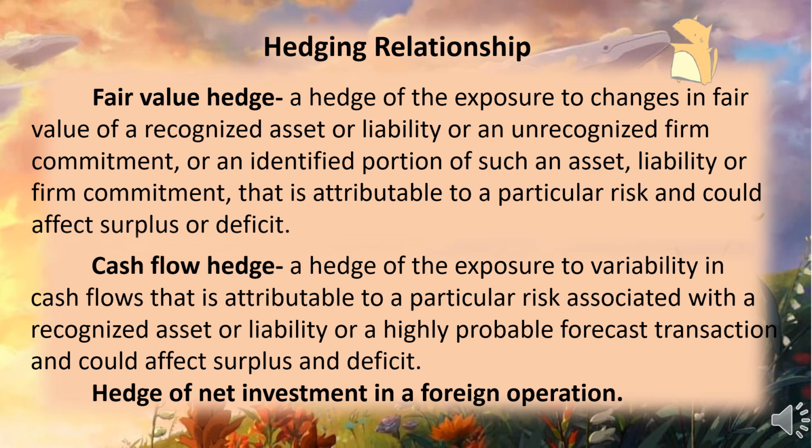Fourth is effectiveness of hedge can be reliably measured. And last is the hedge is assessed on an ongoing basis and determined to have been highly effective throughout the financial reporting period.